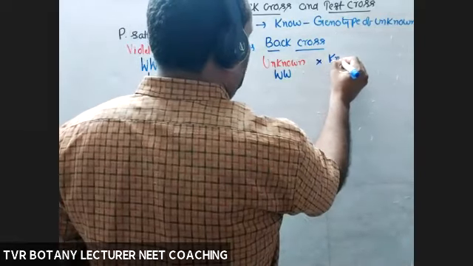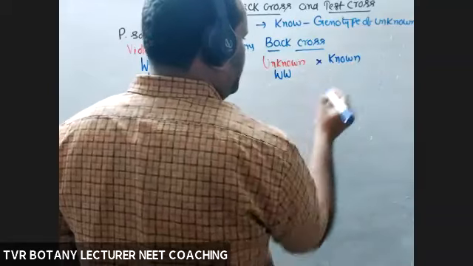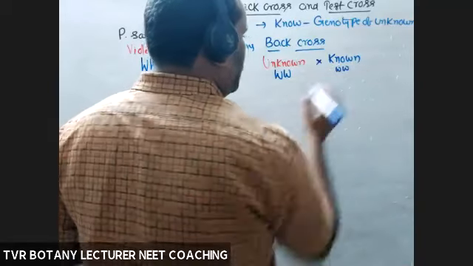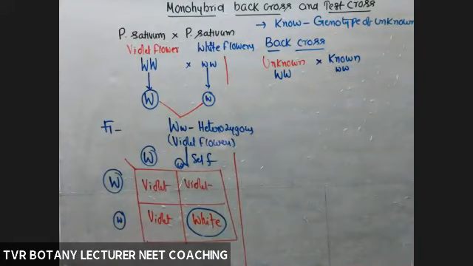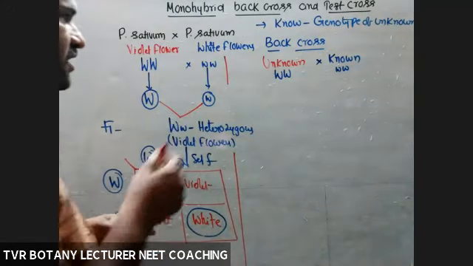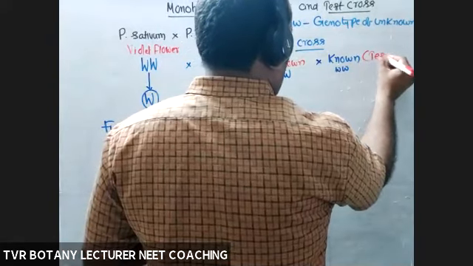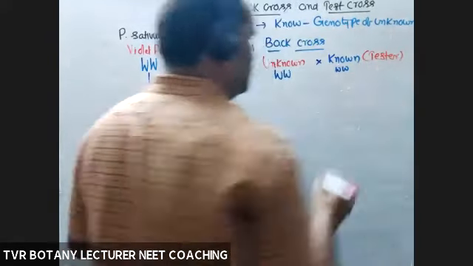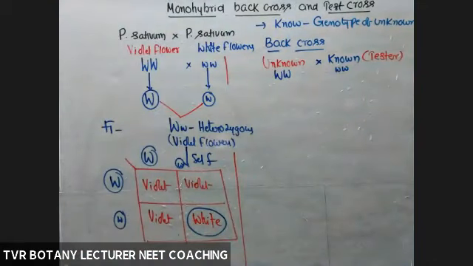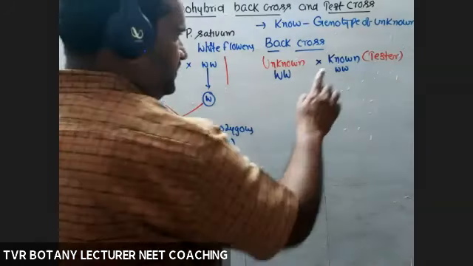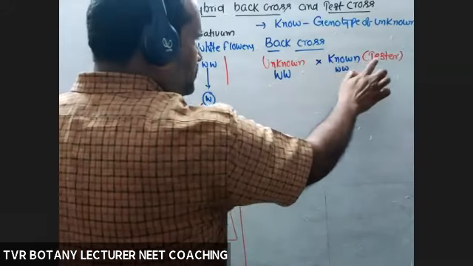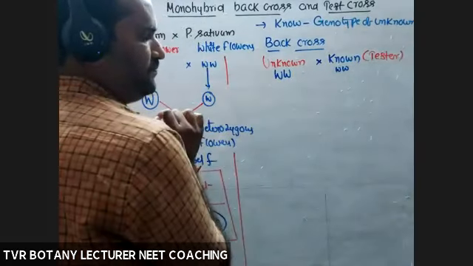Which one is known to us? The known one is small w, known or not? On the basis of white color, we can say this one is homozygous. So this known one is a tester. Generally, a tester is used to test something. Here, the homozygous recessive parent is used as a tester to know the genotype of this one.